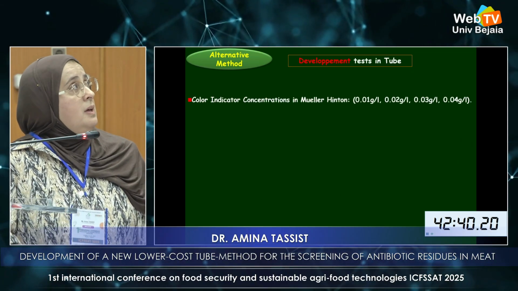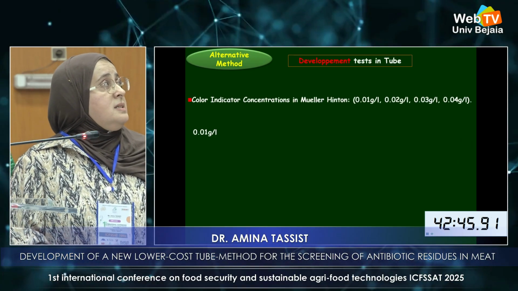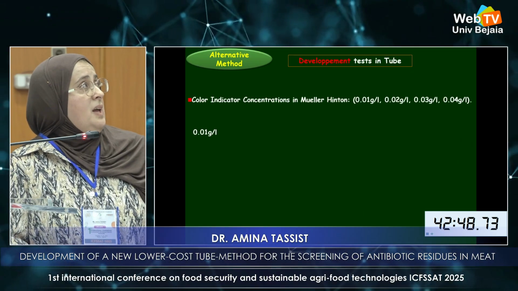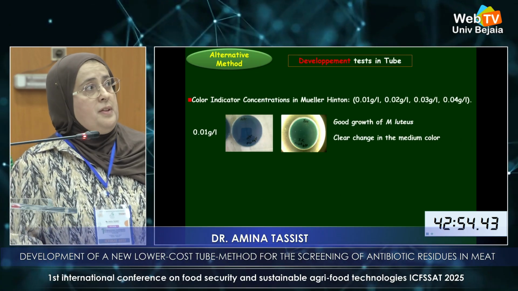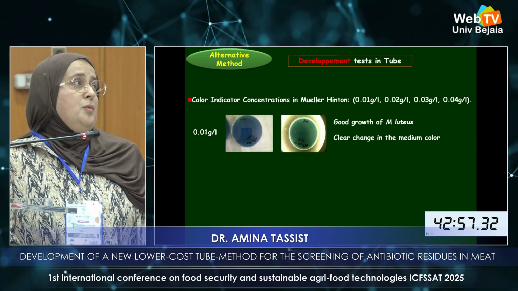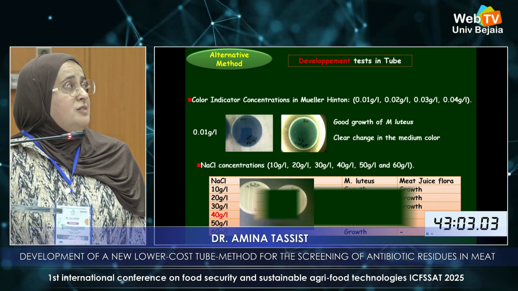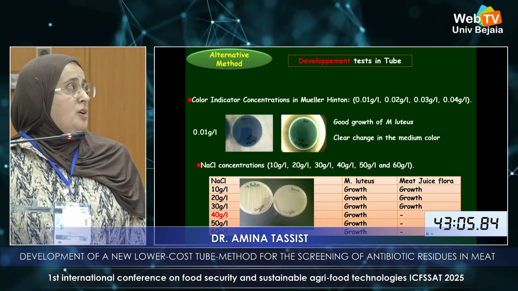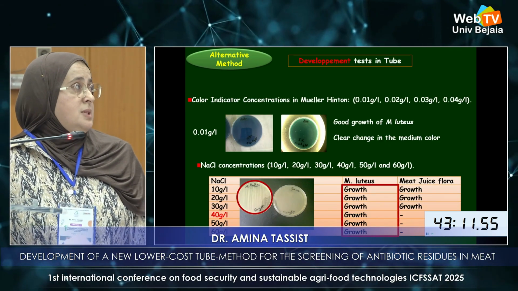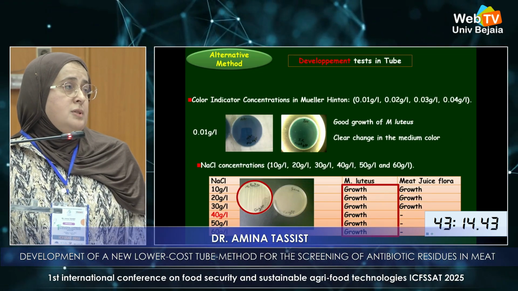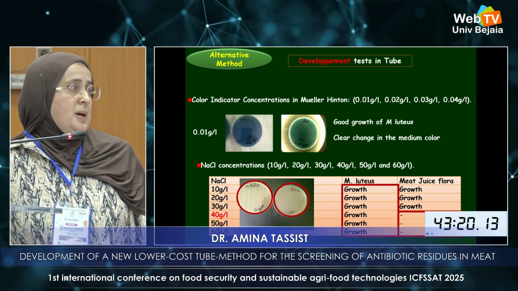The optimal concentration of the color indicator is 0.04 gram per liter. It permits a good growth of the sensitive strain with a clear change in the medium color. All investigated concentrations of NaCl permit a good growth of Micrococcus luteus, and we have an inhibition of the growth of meat juice flora from a concentration of 14 grams per liter.